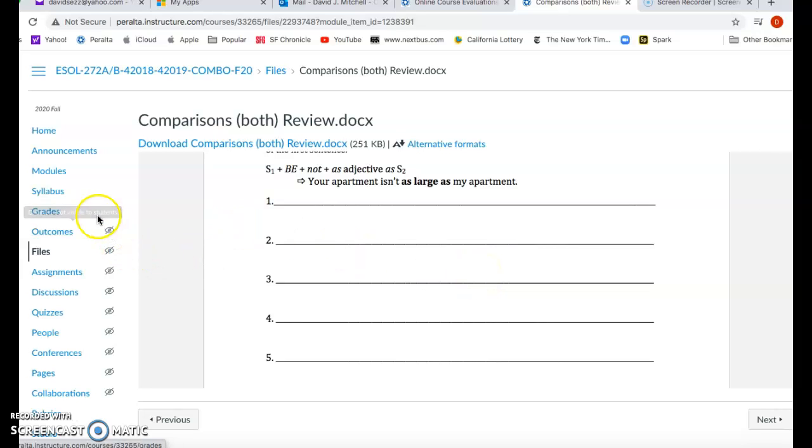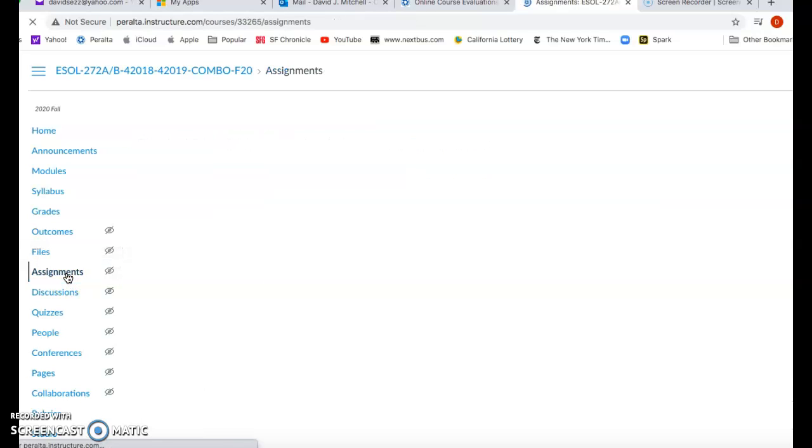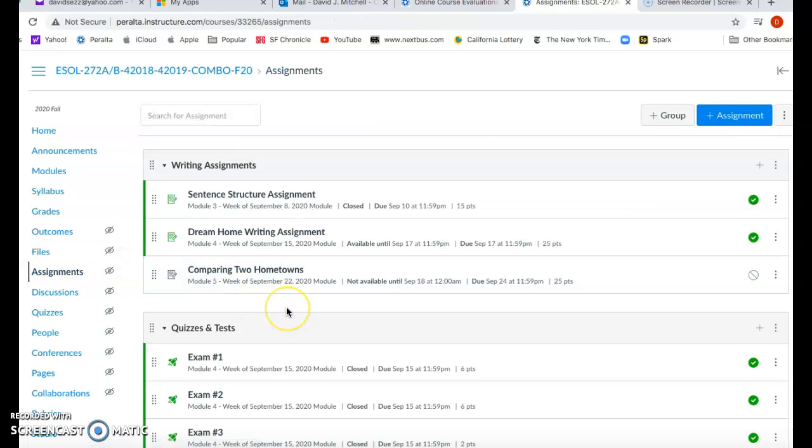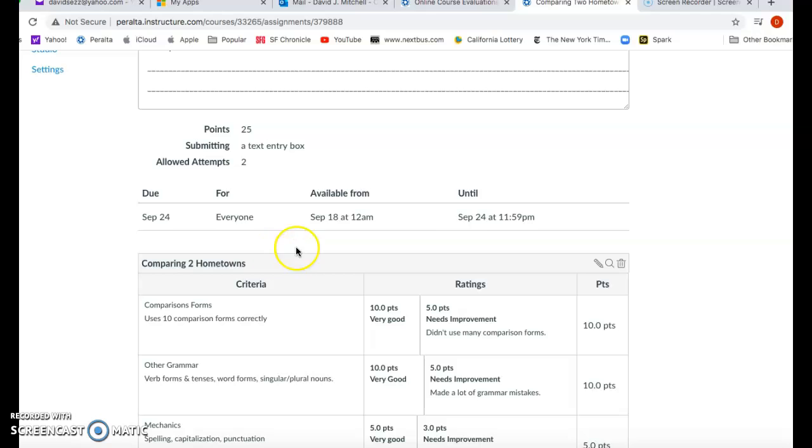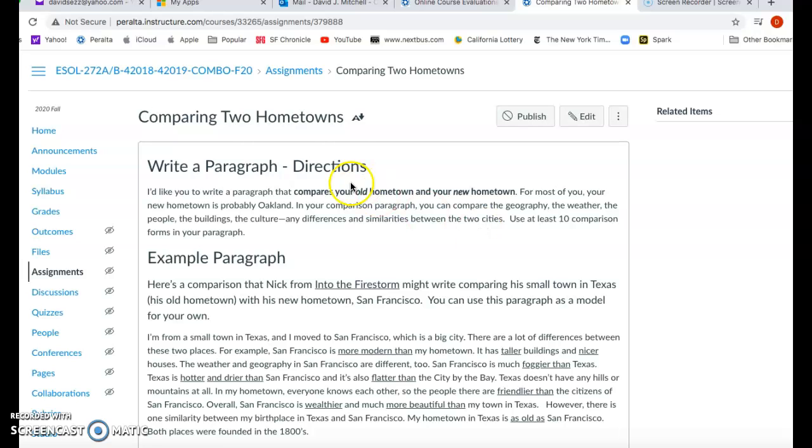Finally, what I would like you to do is write a paragraph. You can do this weekend or next week. It's due on the 24th of September, okay? And that's next Thursday. I want you to write a paragraph comparing your old hometown, meaning your city that you're from in your country, and your new hometown, which is probably Oakland or San Leandro, right? So read the directions here. You have to use at least 10 comparison forms in your paragraph.